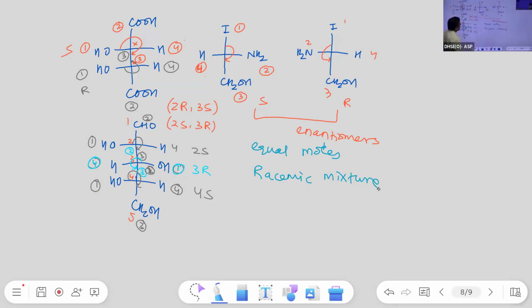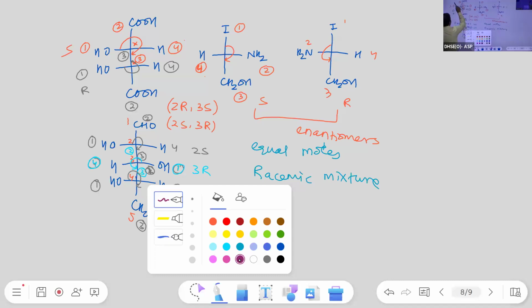We saw the meso compound; this is the racemic mixture. Write: if equal molar concentrations of enantiomers are present, then that mixture is known as a racemic mixture.